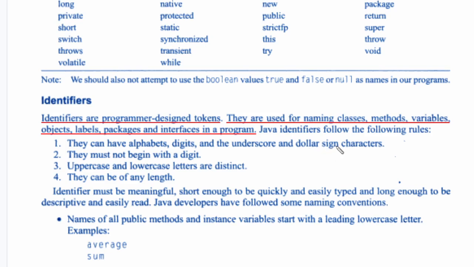They must not begin with a digit. It must always start with either an alphabet, underscore, or dollar, but not with a digit. Uppercase and lowercase letters are distinct. Capital letters and small letters are different. They can be of any length. There is no limit for the length of an identifier in Java.